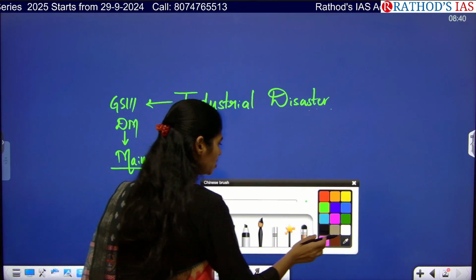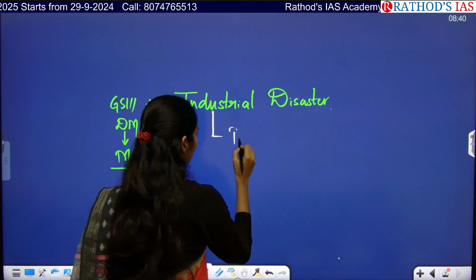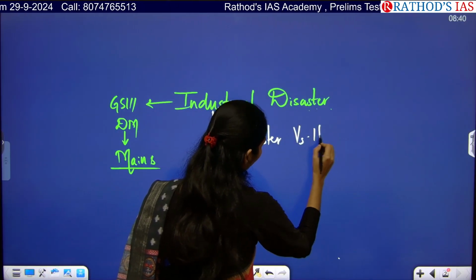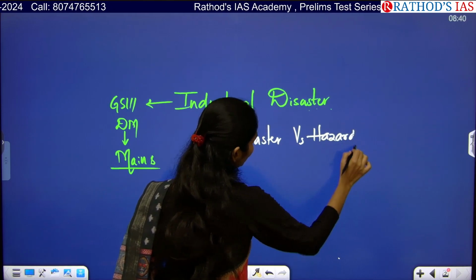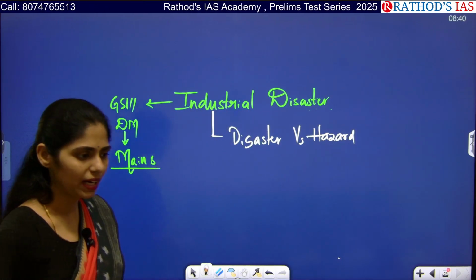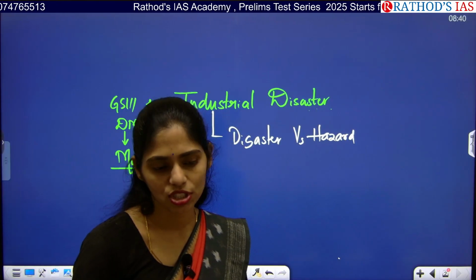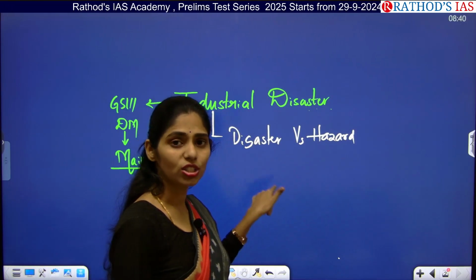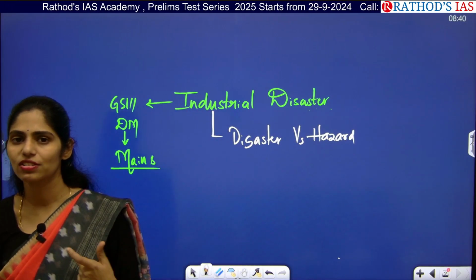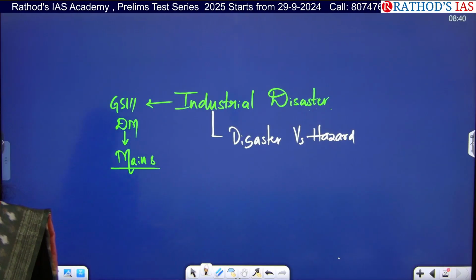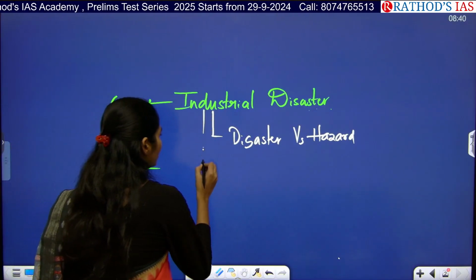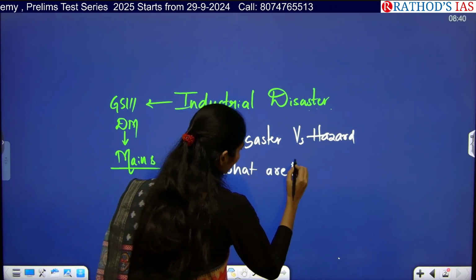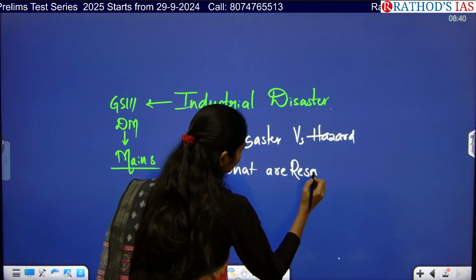So what are the dimensions you have to see? You have to see what is a disaster versus a hazard. For example, if an earthquake happened in an uninhabited area, it does not cause any damage to property or life. So that is called a hazard. When it is causing damage to life as well as property, only then will we call it a disaster. So here you have to understand what are the reasons for this industrial disaster.